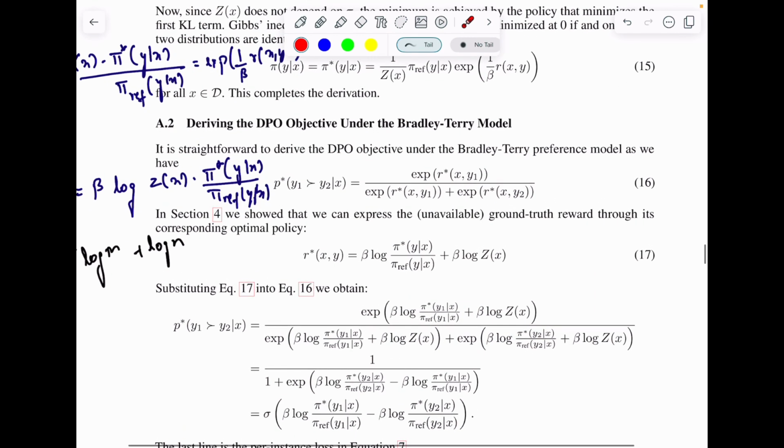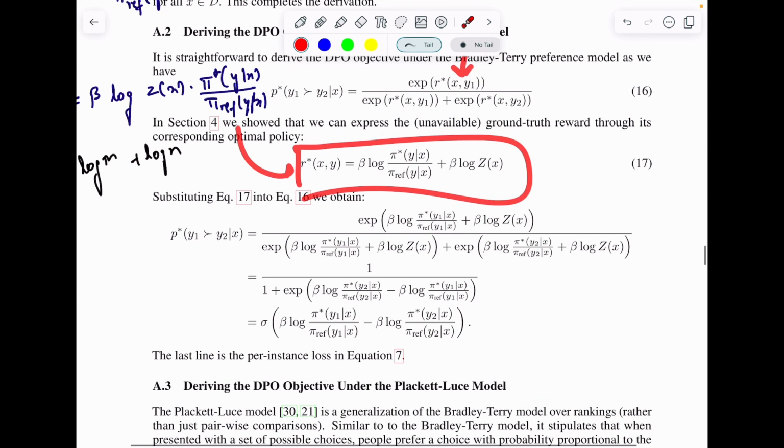You can look at my previous video, but in short it says that the probability of y1 being preferred over y2 given x is modeled as exponential of r star(x, y1) divided by the normalization term. When we put the value of r star here, which we derived, we get this particular equation. We're simply putting in the values.